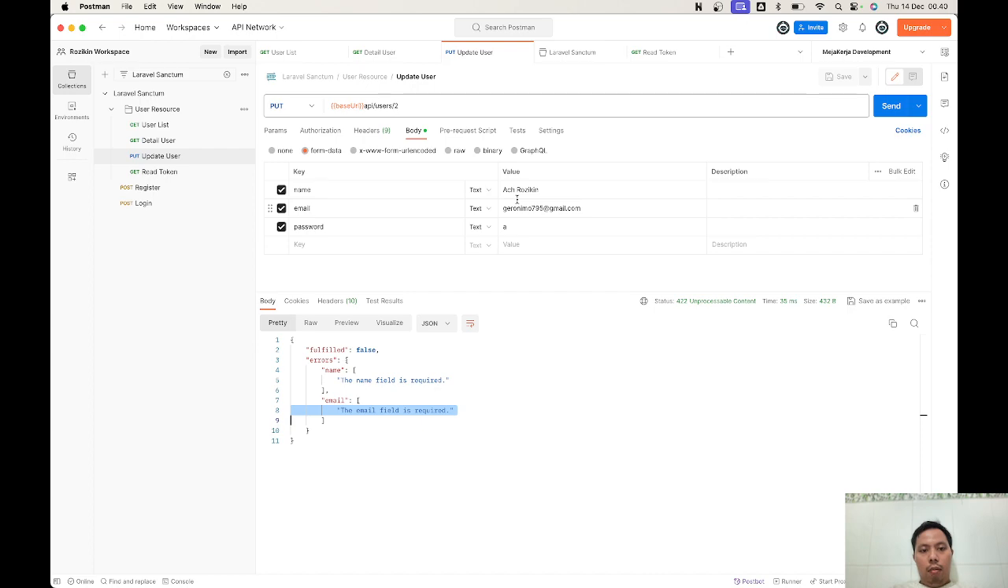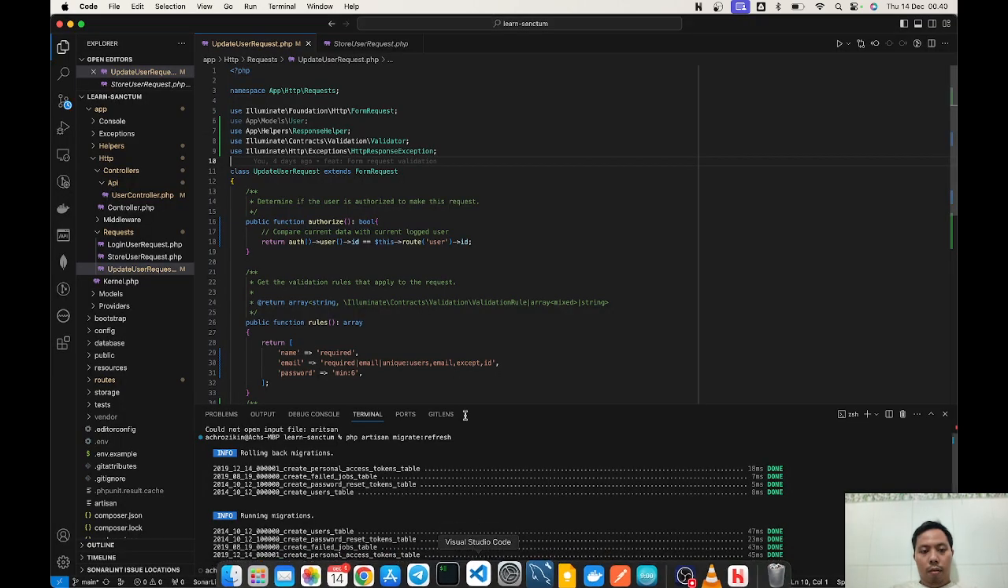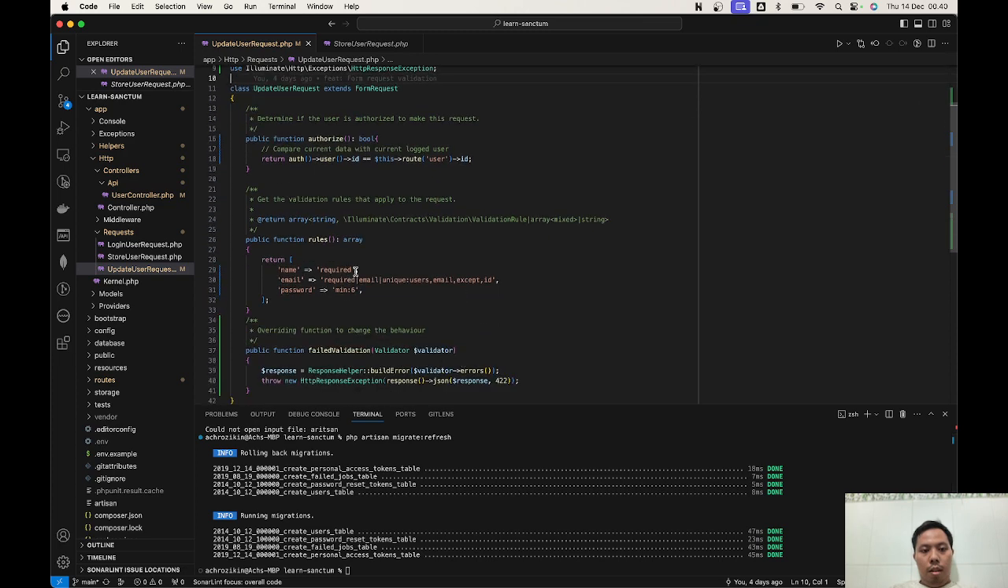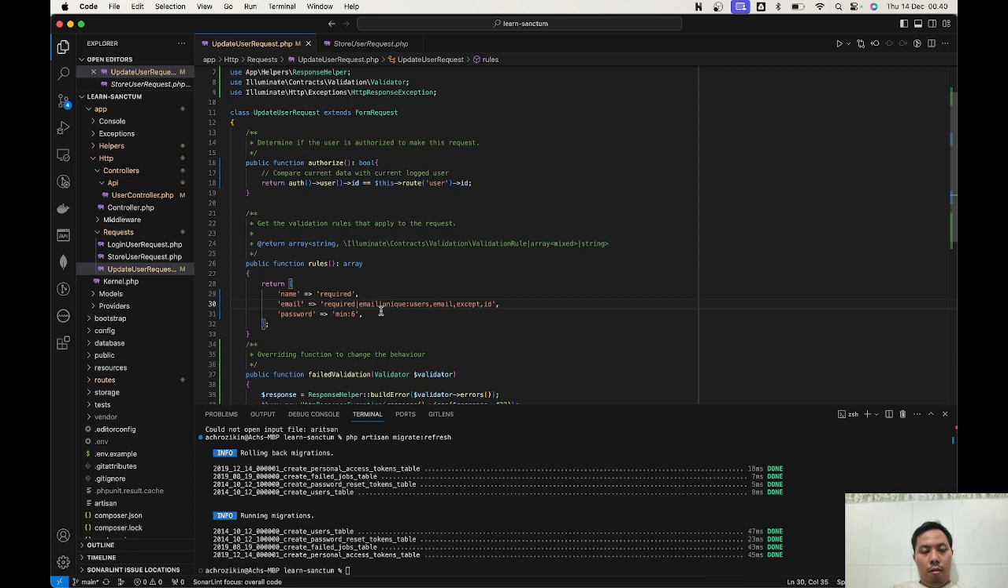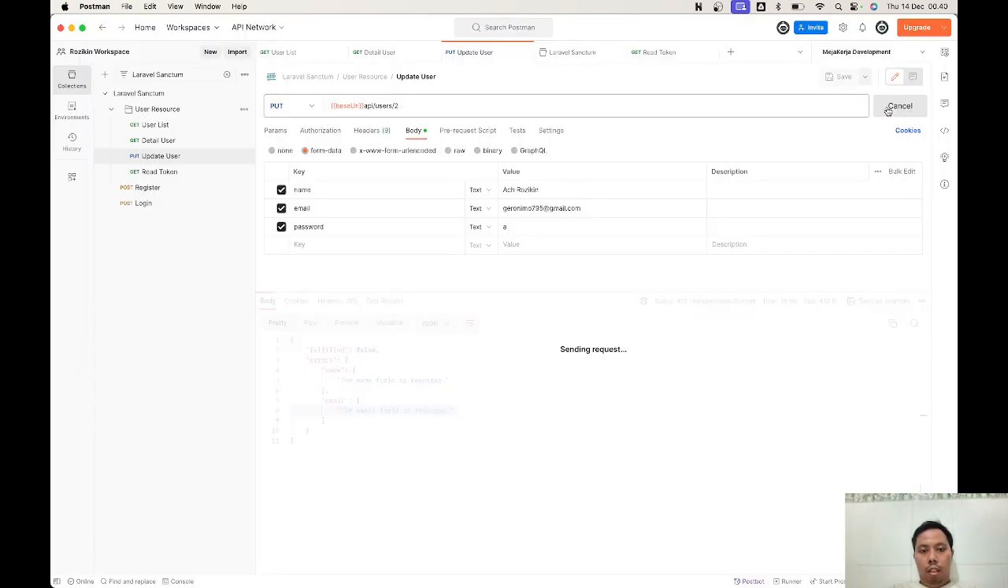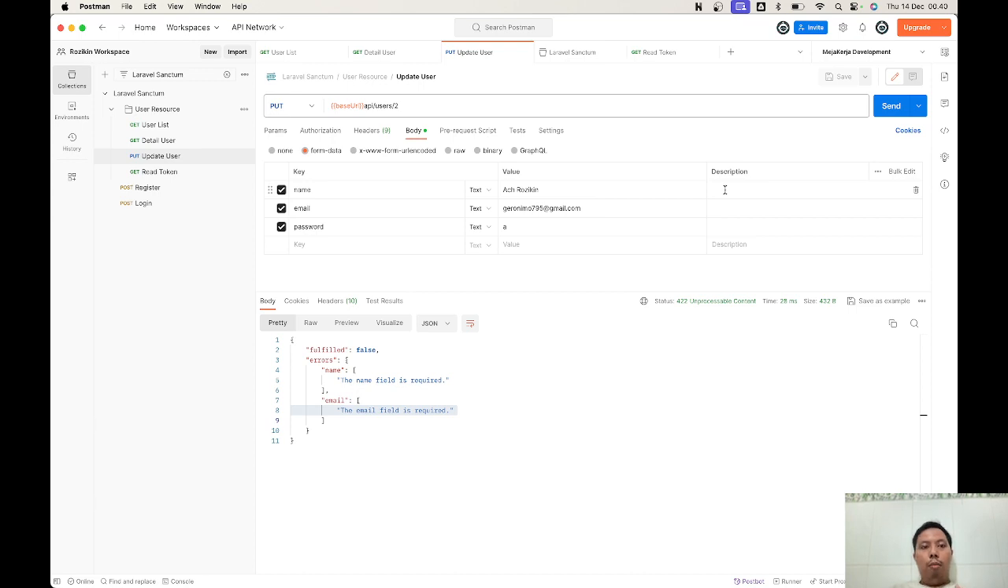Okay, why is it still working like that? Let us check, because I think the rule is already done. Why did it still fail? Okay, this is a good problem because I don't know how to solve it. Let's solve it together.